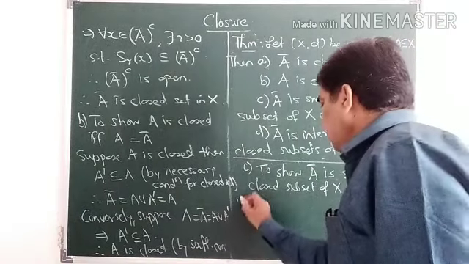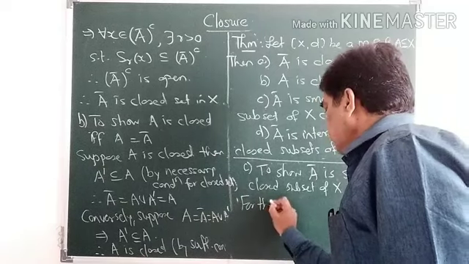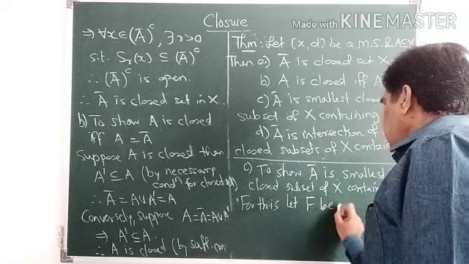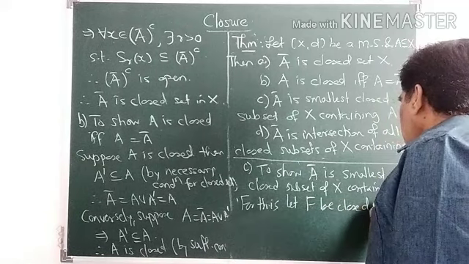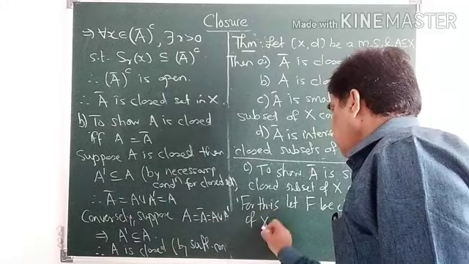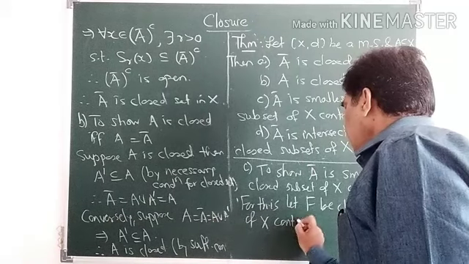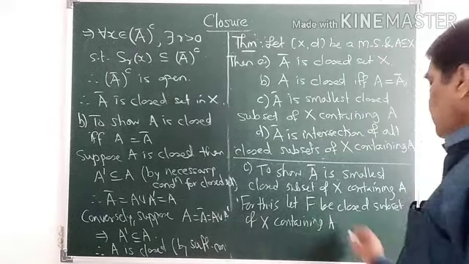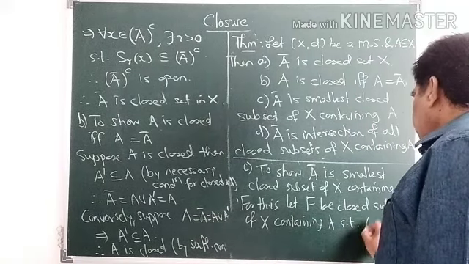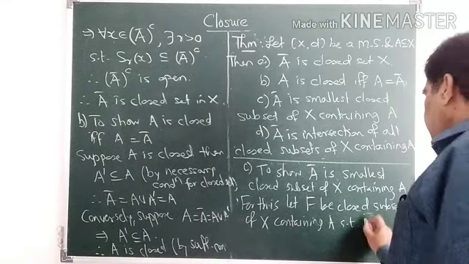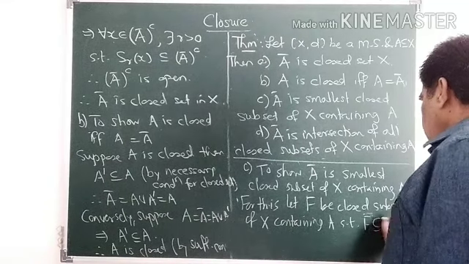For this, let F be a closed subset of X containing A, such that F is contained in A closure.